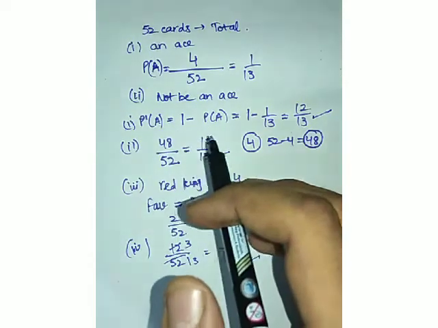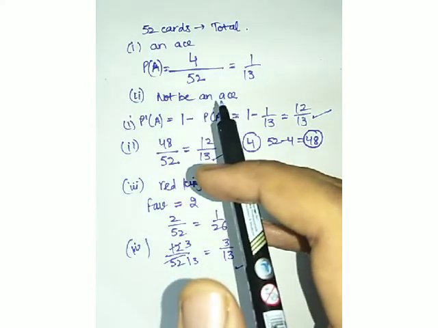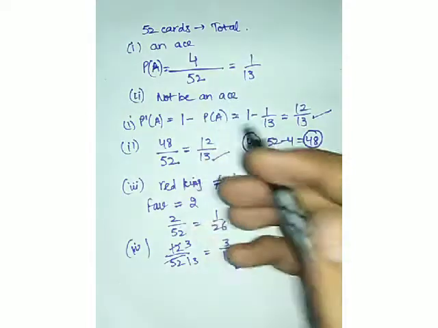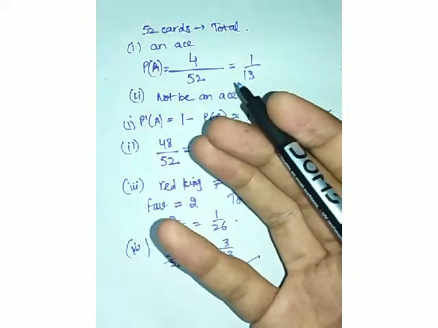So now we have dealt with 3 major concepts including probability: the cards, the dice, and the coins. And there are a few other sums, where a ball can be taken out from a bag or anything. Those are very easy ones, and you can try those yourself.